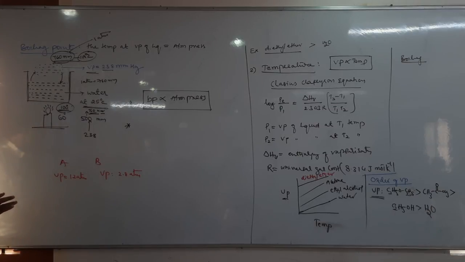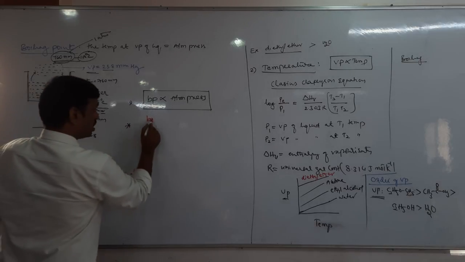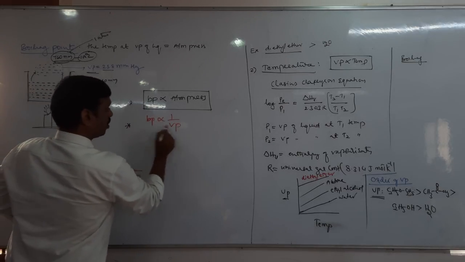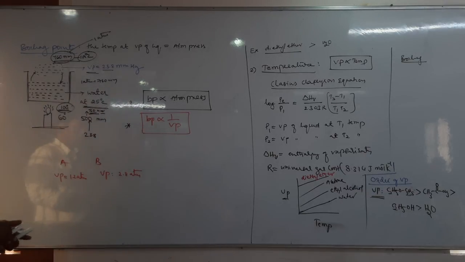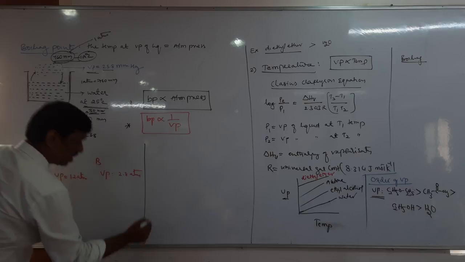It means vapor pressure is inversely proportional to boiling point, right? So if the vapor pressure is more, boiling point is less, right? Therefore boiling point is inversely proportional to vapor pressure. So based on this we can expect questions. There was a question asked previously in CET.